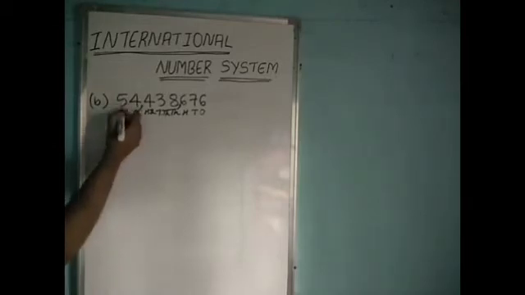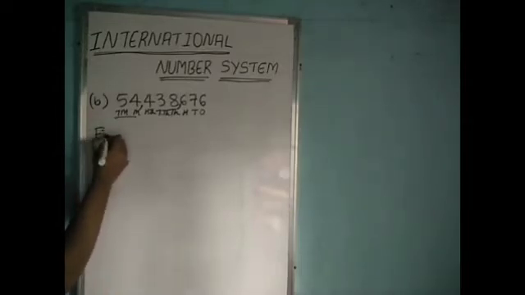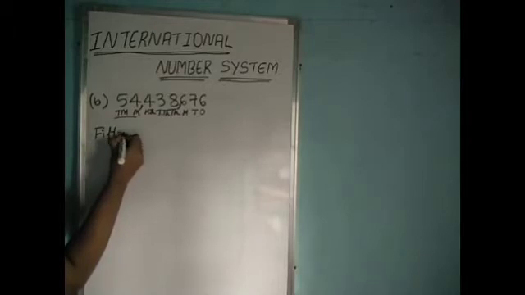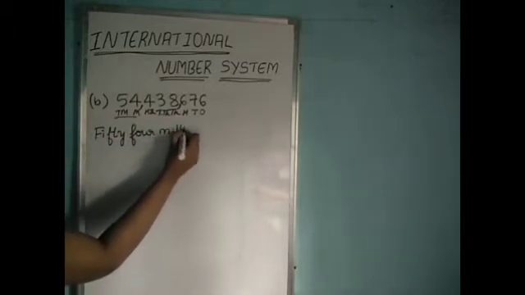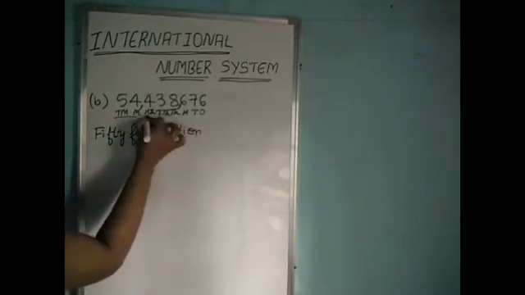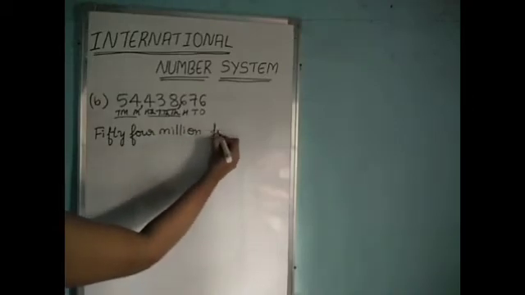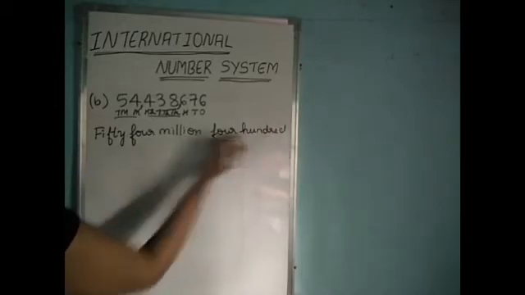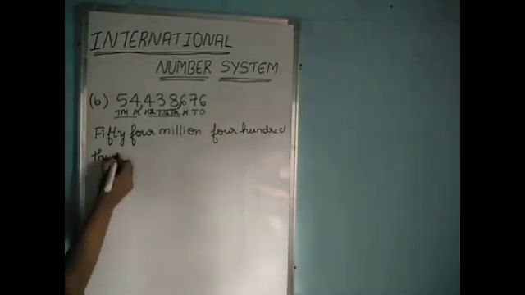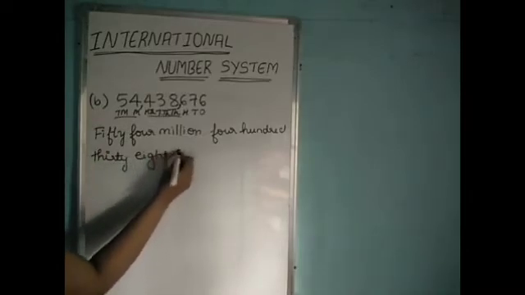Here this number is in the millions period. So we call it 54 million. These numbers are in the thousands period. So we call it 438,000.